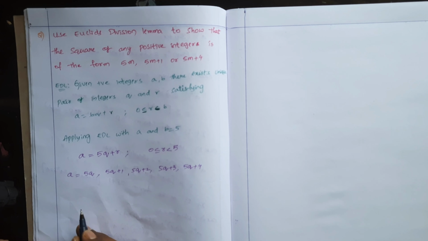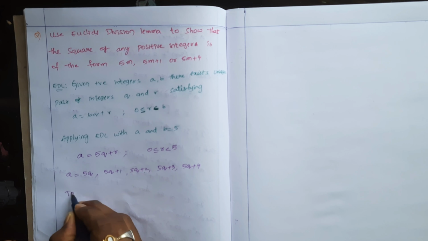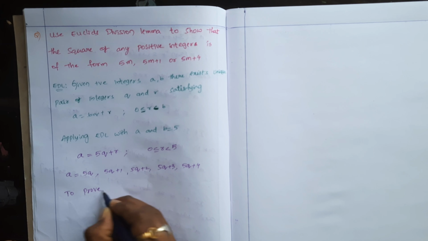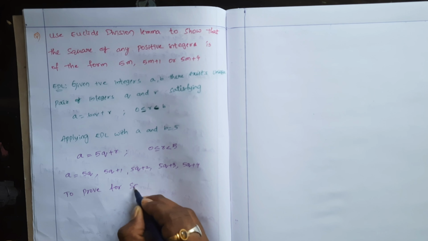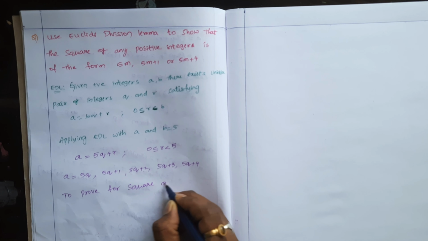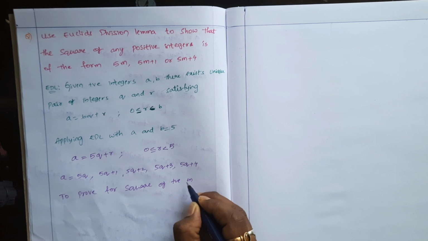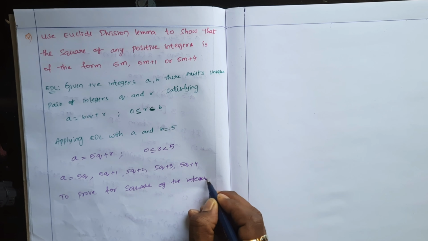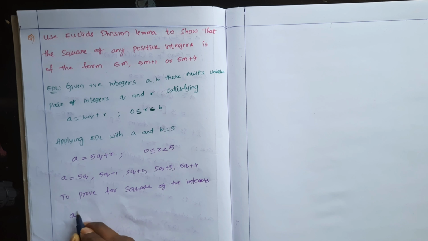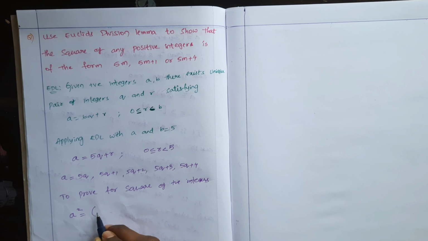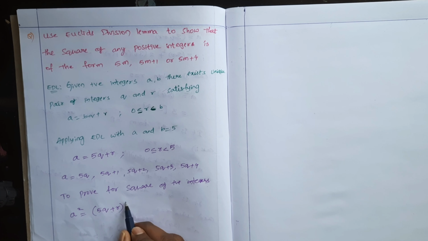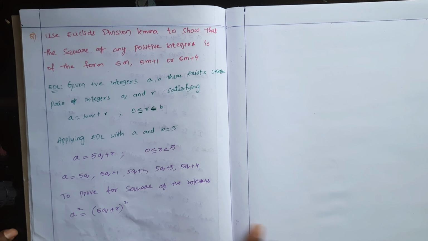So to prove for the square of positive integers, that is a square. What is a square? a is nothing but 5 into q plus r. a square is nothing but 5 into q plus r whole square.